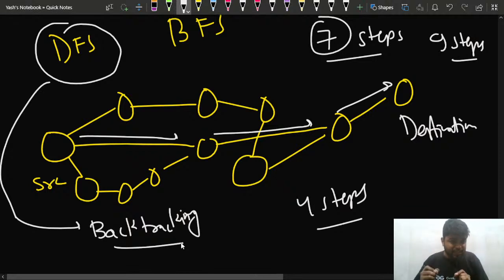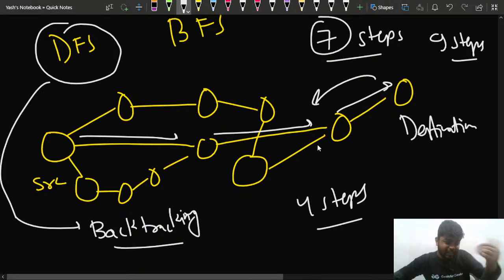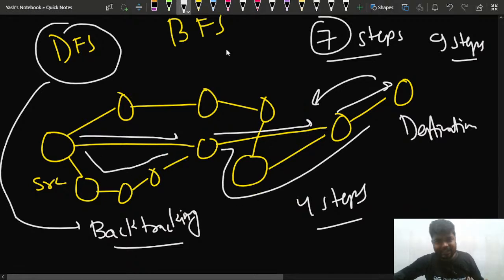If I'm using DFS, then I have to come back from this path as well. Although this is 4, I need to traverse all the rest of the paths as well. So maybe I need to traverse this like this, then go to this like this. I might need to traverse this path till here, then here, then here, then here.